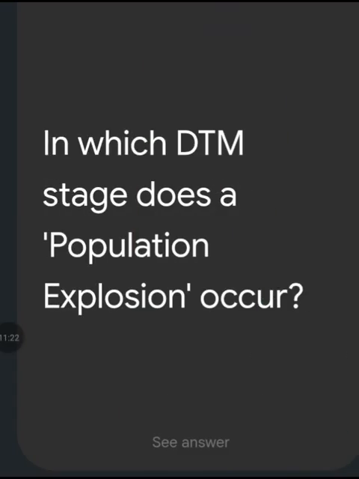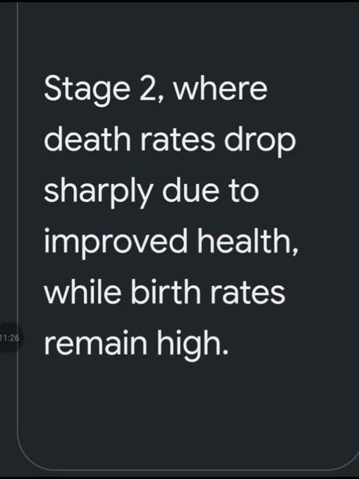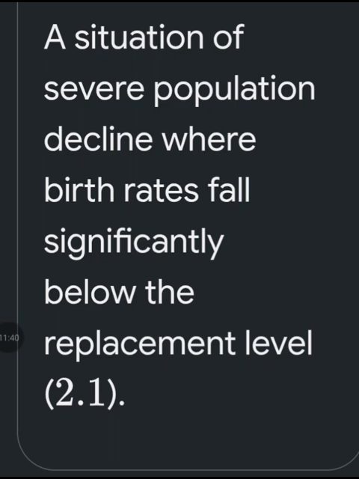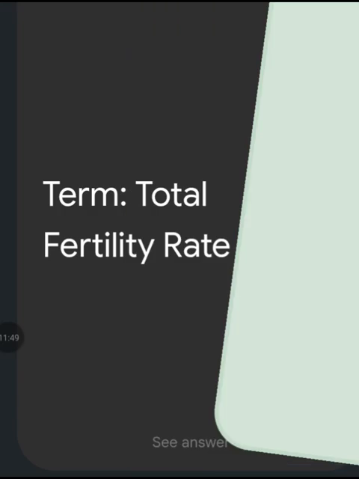In which DTM stage does a population explosion occur? Stage 2, where death rates drop sharply due to improved health while birth rate remain high. What does the term demographic winter refer to in population geography? A situation of severe population decline where birth rates fall significantly below the replacement level.